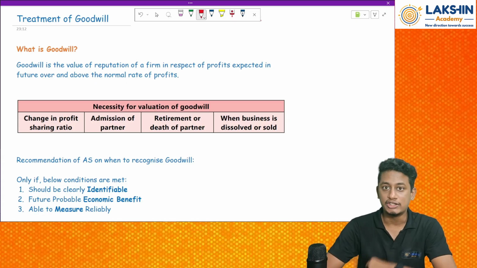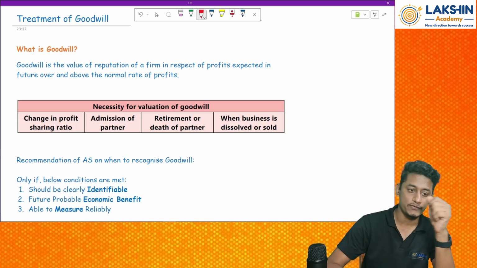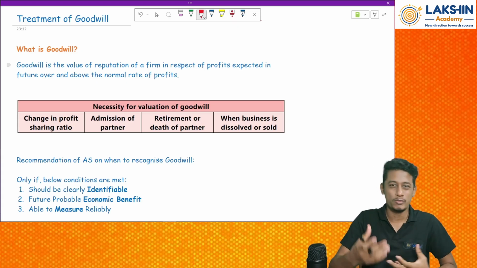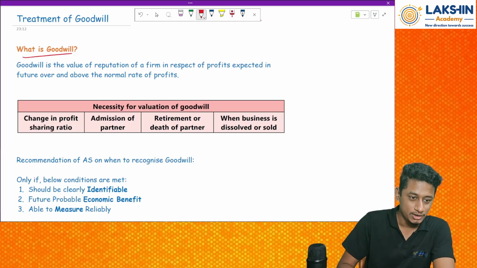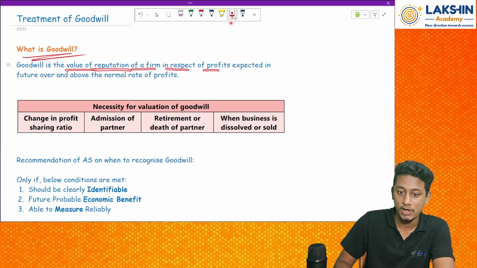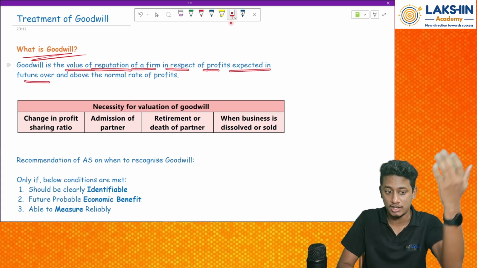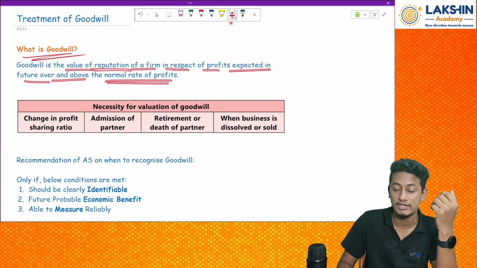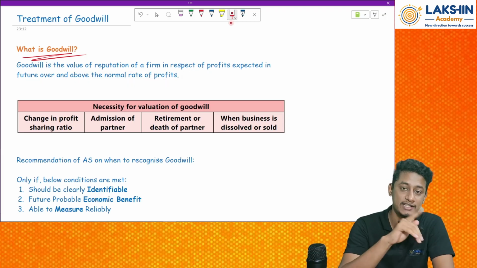So we are starting with the second unit of partnership, that is the treatment of goodwill. First of all, let's look at what goodwill is and how it works. So what is goodwill? Goodwill is the value of the reputation of a firm in respect of profits expected in the future over and above the normal profits. Let me just take one example.